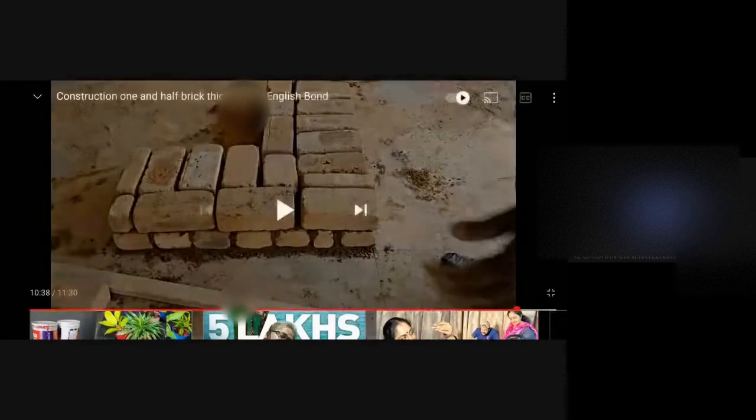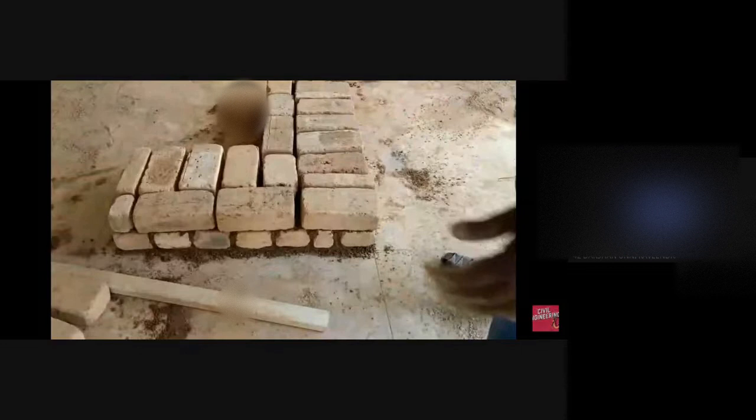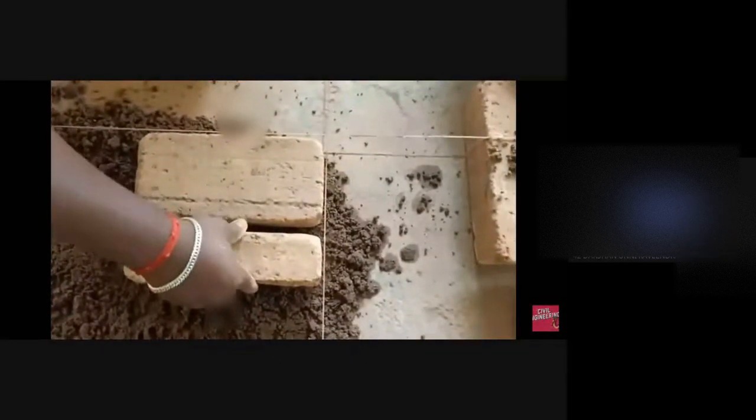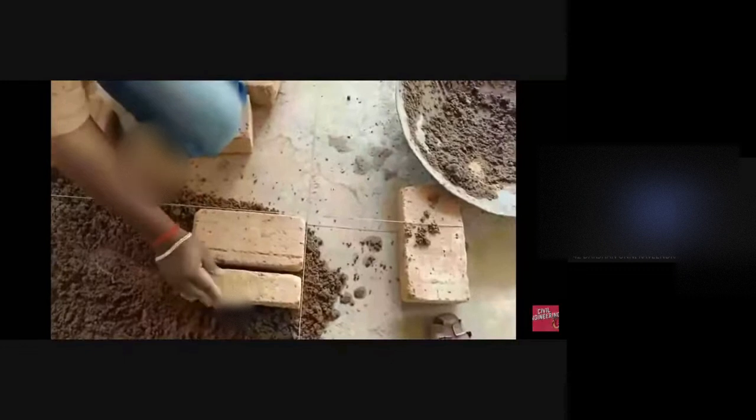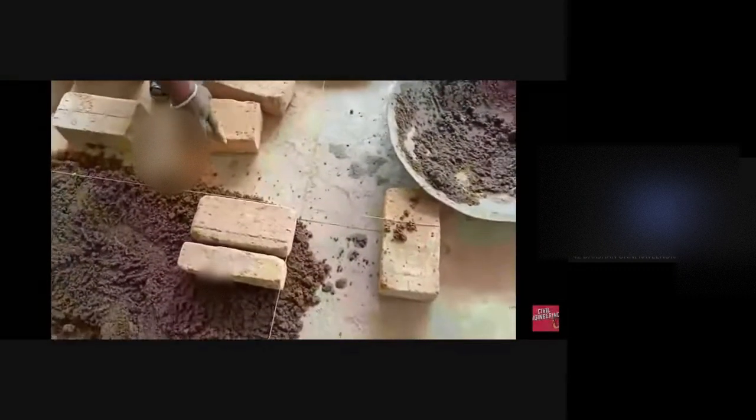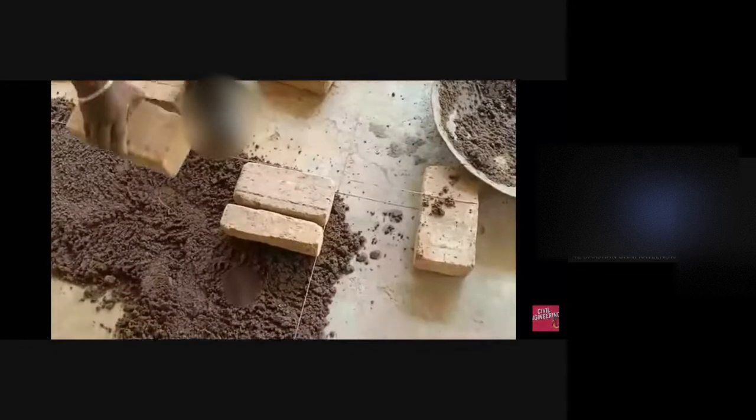So again, here they have used this queen closer in order to avoid the continuous vertical joints. So this is a queen closer which is being placed. It is having a length equal to that of the full brick, but the width is half. Depth is equal to that of the full brick. This is a queen closer that is being used.